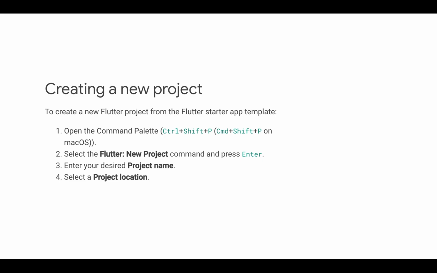For creating a new project, first open the command palette by pressing Ctrl+Shift+P, or if you're using macOS, Command+Shift+P. Select the Flutter: New Project command and press Enter. Then enter your desired project name. Then select a project location.